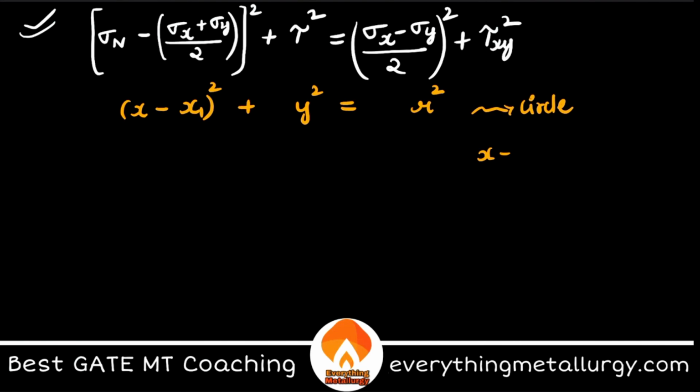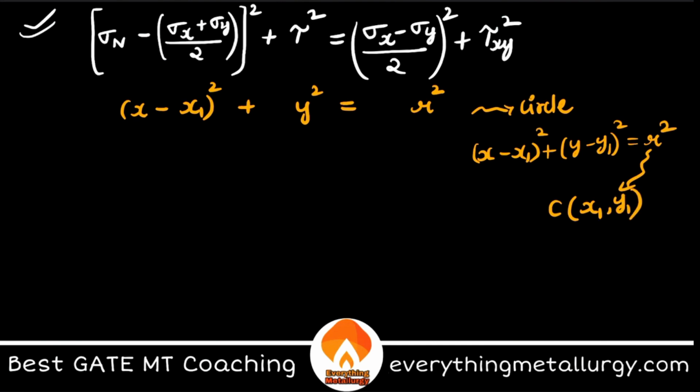So basically (x minus x1) square plus (y minus y1) square is equal to r square is a circle with a radius r and the center is x1 comma y1. So here what is x1? x1 is sigma x plus sigma y by 2, comma, what is y1? y1 is 0 in this case. So this will be my center of the Mohr circle.